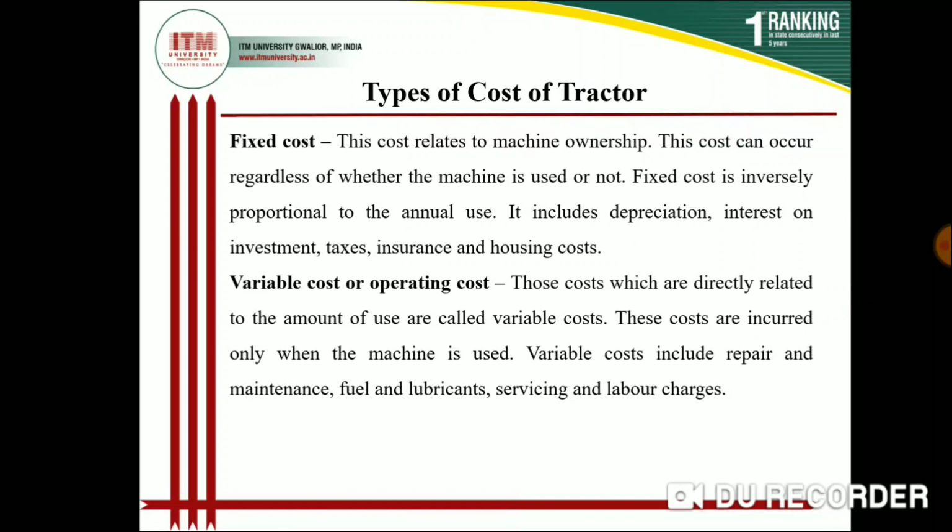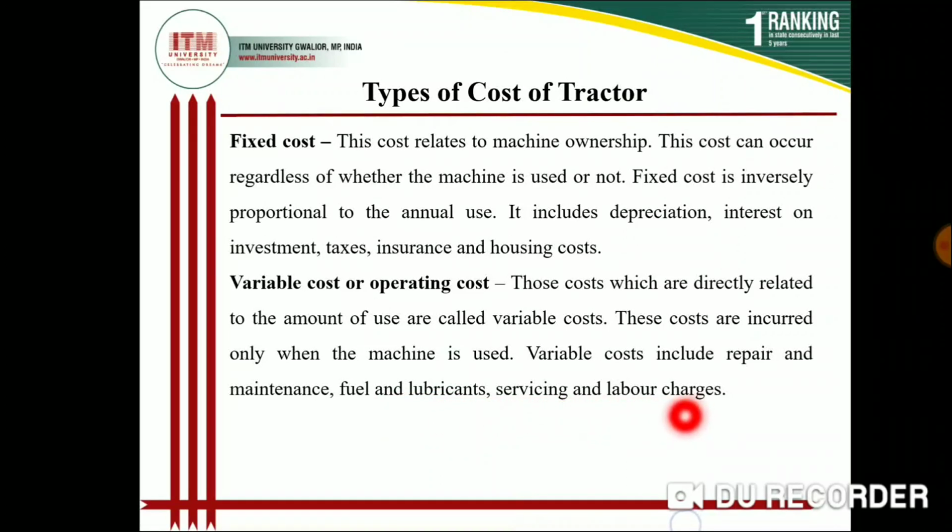Like repair and maintenance. If your tractor is in running condition, then repair and maintenance will be needed. If you don't use the tractor, then repair and maintenance of the machine is not needed. Fuel cost: if you run a tractor, then you need diesel. If you don't run the tractor, you don't need diesel. Lubricants: you fill oil in the engine if you run the tractor. If you don't run the tractor, you don't have to fill lubricants.